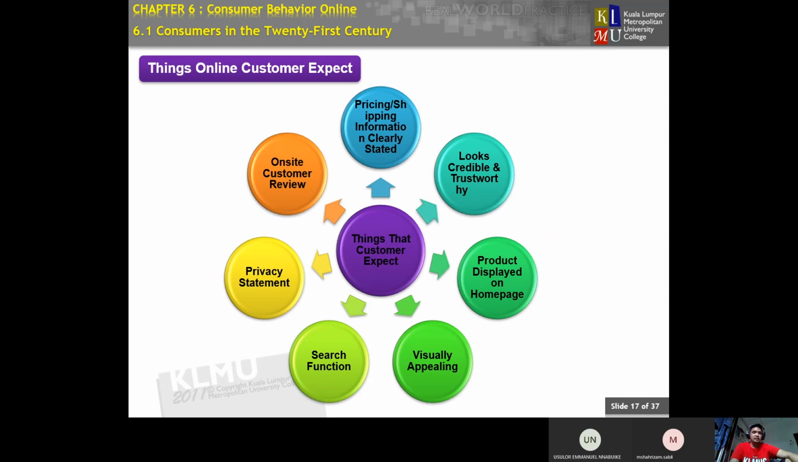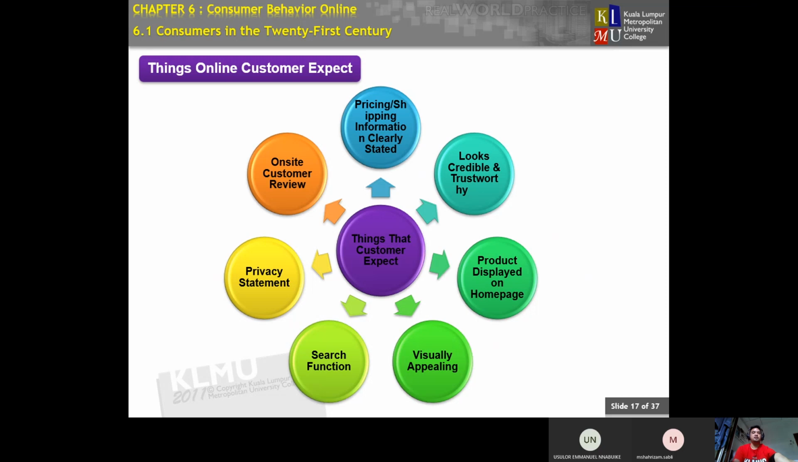Next, the online customer aspect. When you are doing marketing, you also need to know the expectations of our online customers. For one thing, pricing and shipping information must be clearly stated, and you must look credible and trustworthy. Your website must look credible and trustworthy, and also your brand. Product display on the homepage is also important, as are visual appeal, search function, and privacy statement.